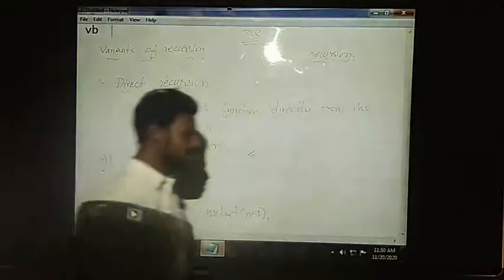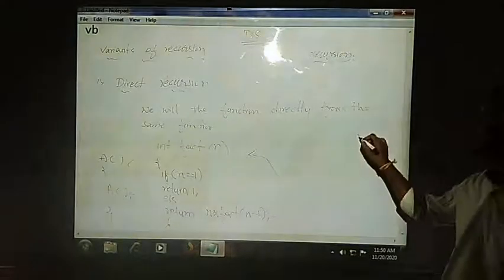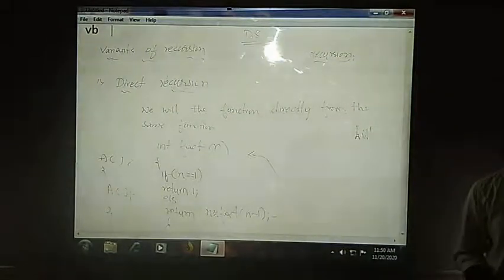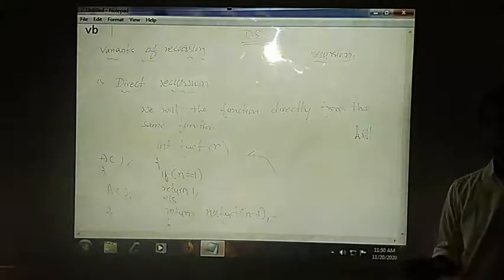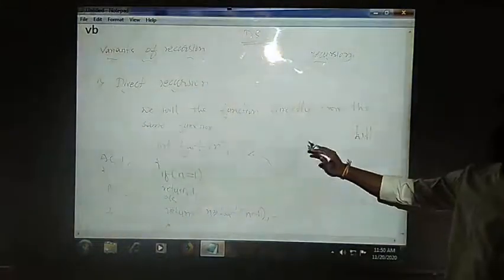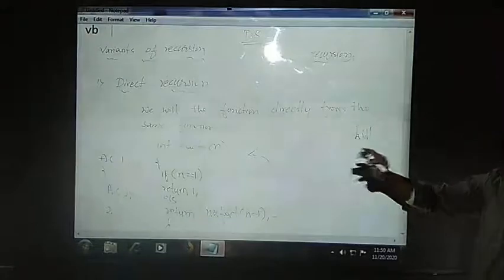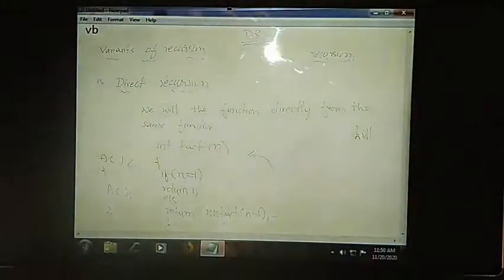For example, sometimes we shout our name at a hill station. When you go to a hill station, we have an echo if we shout. There, no one will call us, but we shout our name ourselves. In the same way is direct recursion. Any other function will not call us. The same function will call us a number of times. We call that direct recursion. I hope it is clear. In a single line, if the function is calling itself in the same function, it is called direct recursion.